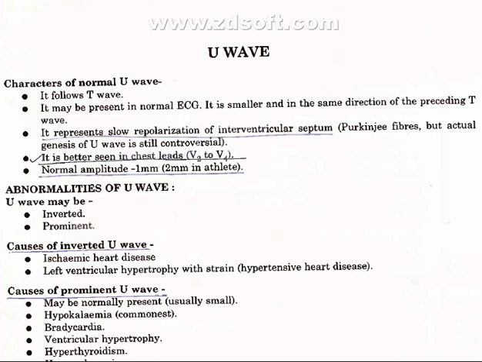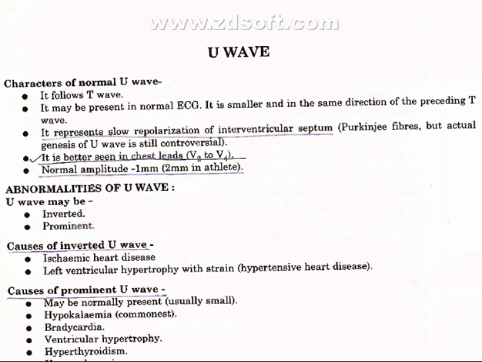It represents slow repolarization of the interventricular septum, Purkinje fibers, but the actual genesis of the U wave is still controversial. It is better seen in chest leads V3 to V4. Normal amplitude is 1 mm, 2 mm in athletes.